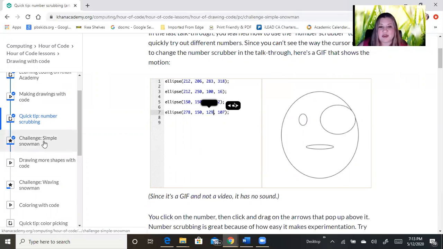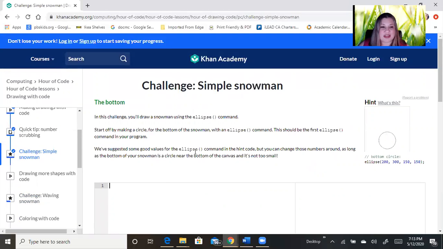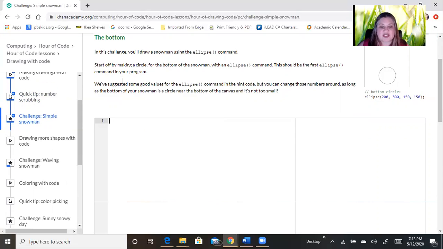All right, now let's move on to our challenge, and this is the last part I'm going to share with you. It says in this challenge you'll draw a snowman using the ellipse command. Start off by making a circle for the bottom with the ellipse command. This should be the first ellipse command in your program. We suggested some good values for the ellipse command in the hint code, but you can change those numbers around as long as the bottom of the snowman is a circle near the bottom of the canvas and it's not too small.